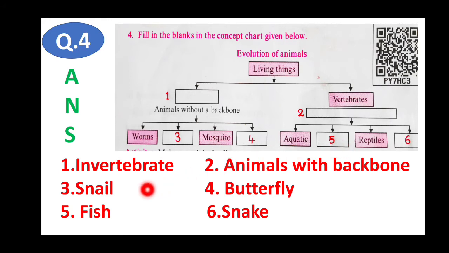The fifth one is fish, and reptile, the sixth one, is snake. You can write the answers here in the box or just outside, or otherwise draw this and put the numbers exactly, then write the answers like this. So these are the question number 4 answers.